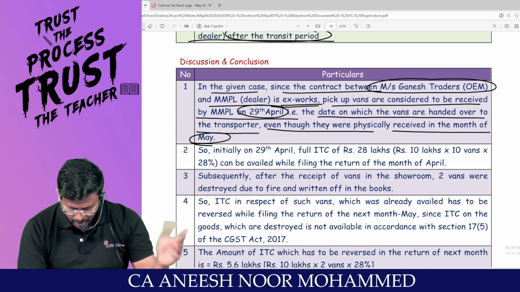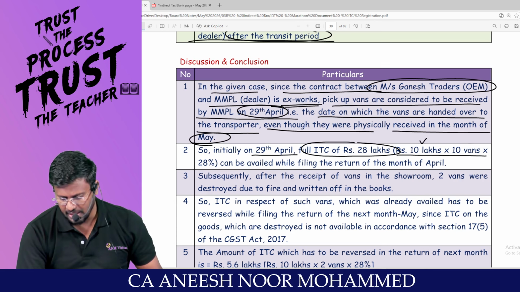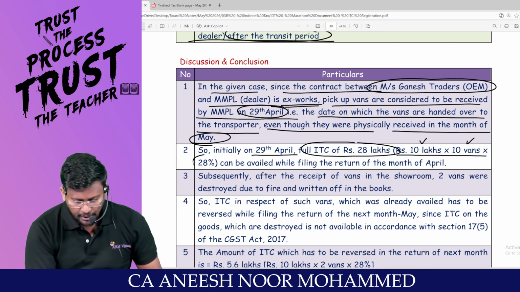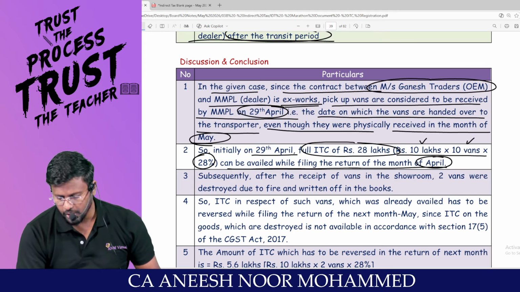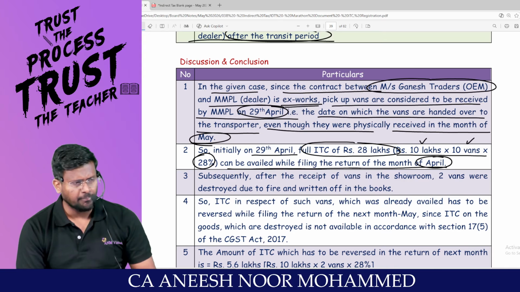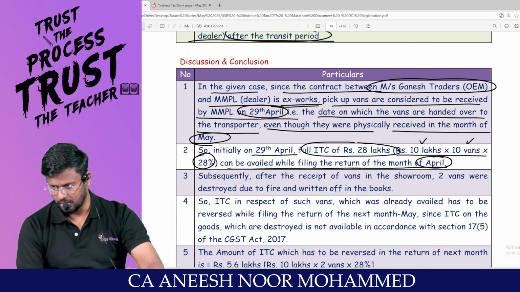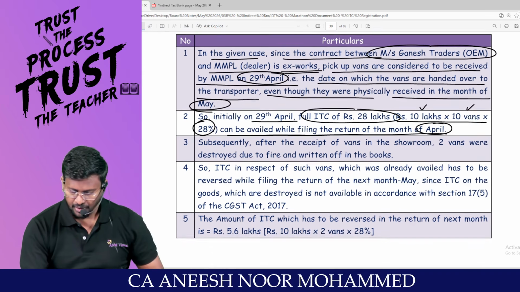So initially on 29th April, full ITC of 28 lakh, because 10 lakh per van for 10 vans comes to 1 crore, and 28% comes to 28 lakh, can be availed while filing the return for the month of April. So the month in which the OEM, whose OEM? Original equipment manufacturer handed over the vehicle, that day itself the other party can take ITC.